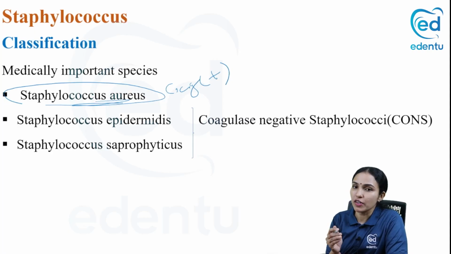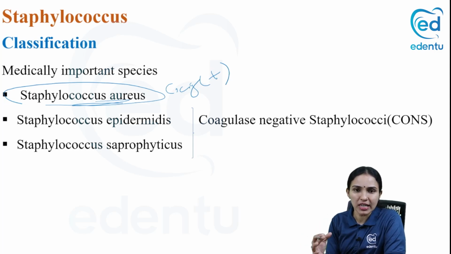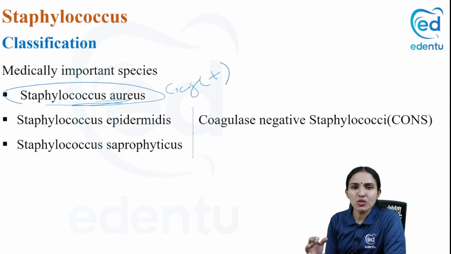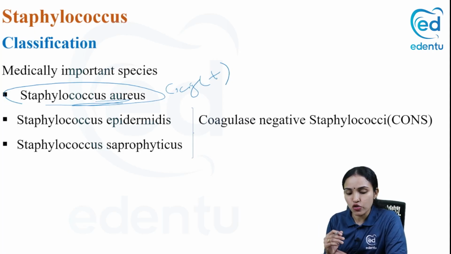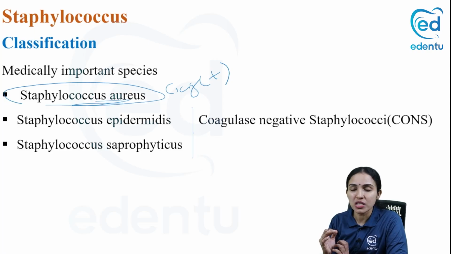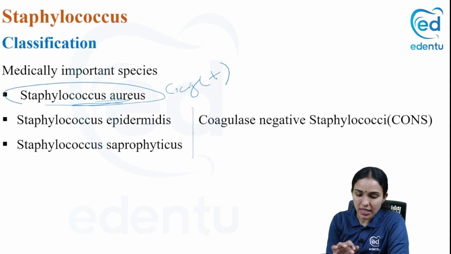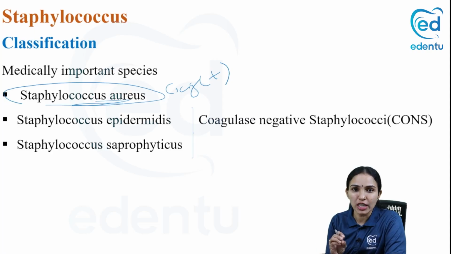And you have Staphylococcus saprophyticus. Saprophyticus means it is present everywhere, on dead and decaying tissues and so on. So it is ubiquitous and also a normal flora like species, but rarely it can also cause disease. The most pathogenic staphylococcus, if anybody asks you, is Staphylococcus aureus. Aureus, the name, is because it produces a golden yellow pigment.